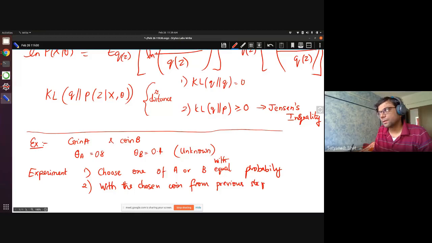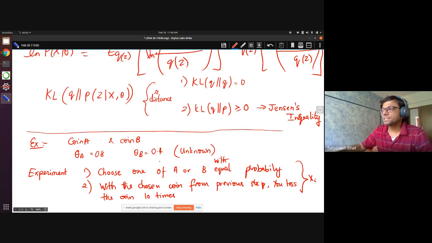What will you do? Whatever coin is chosen, you toss the coin 10 times. This entire thing will be called X_i. So this is one trial.